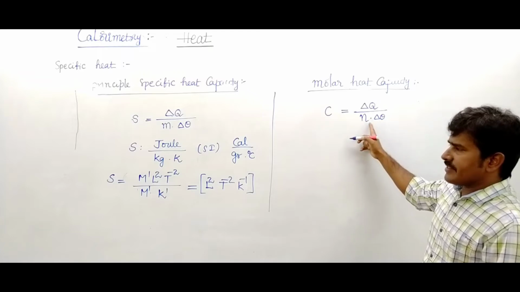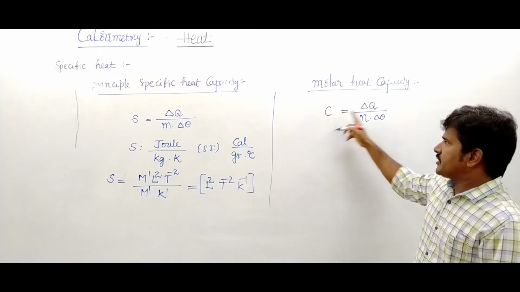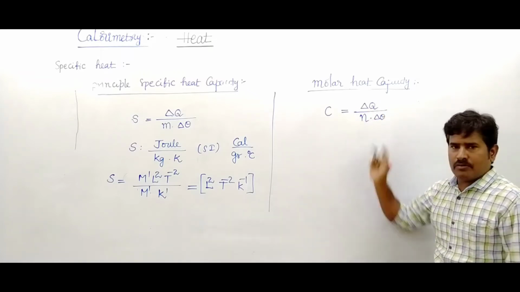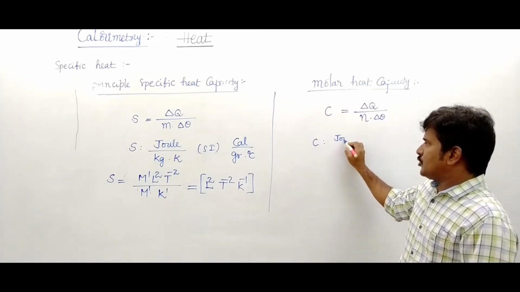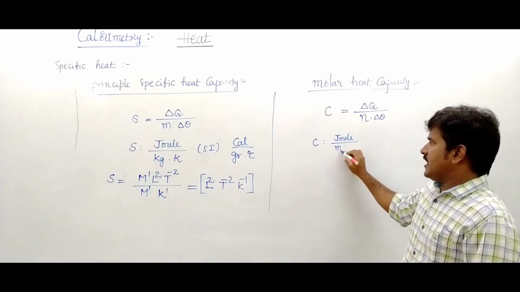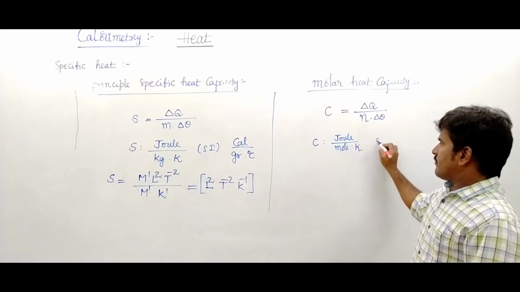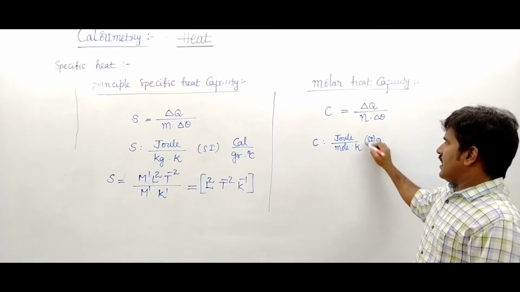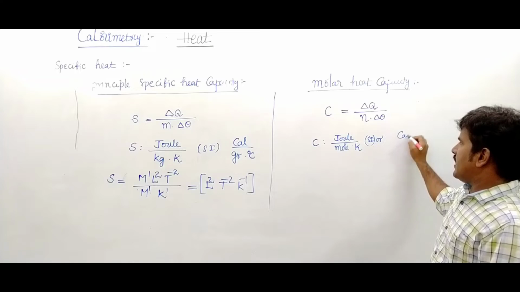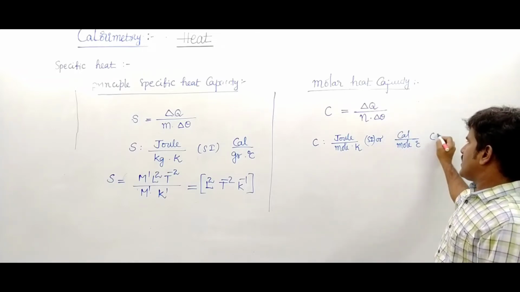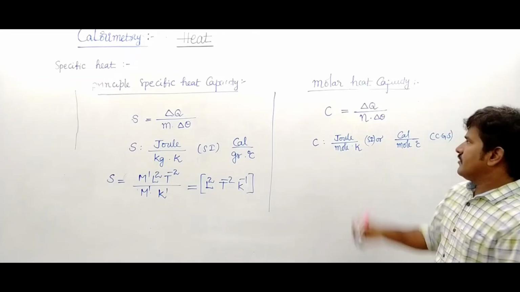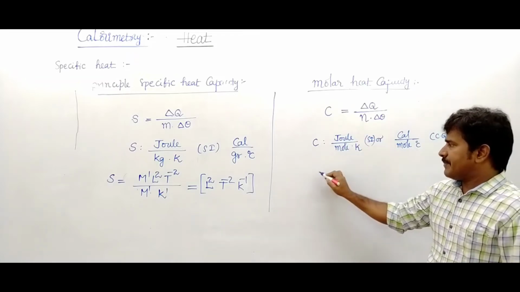Here N indicates the number of moles. C equals delta Q upon N into delta theta. The SI unit is joule per mole Kelvin, and the CGS unit is calorie per mole degree Celsius.